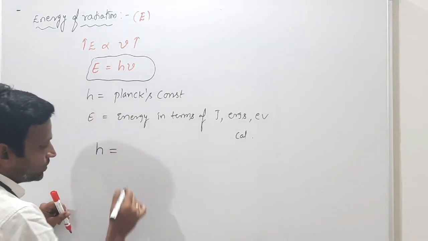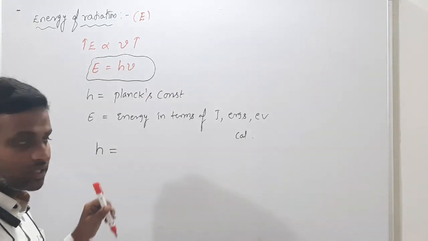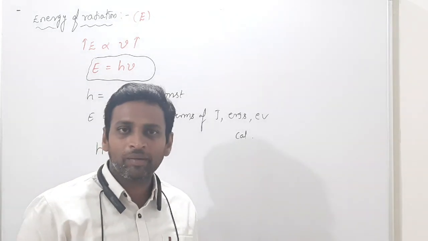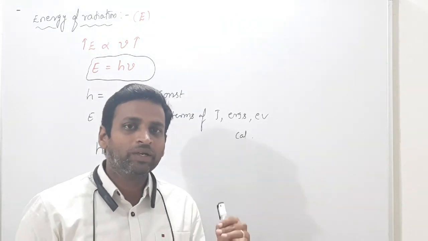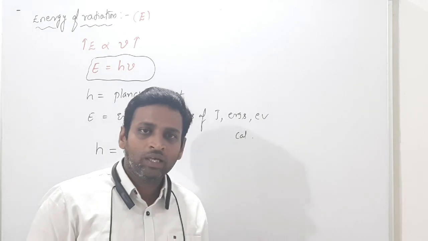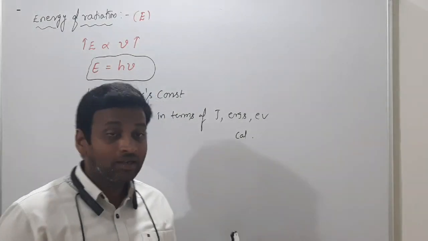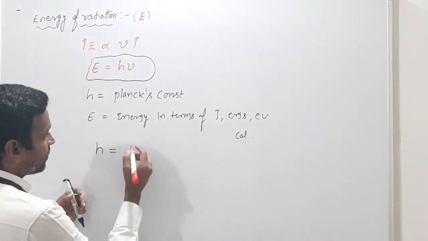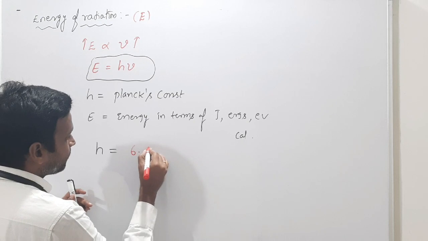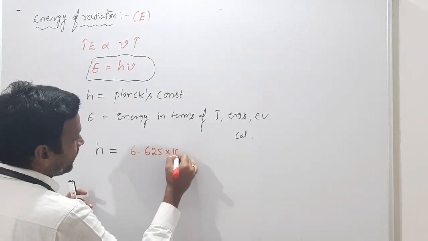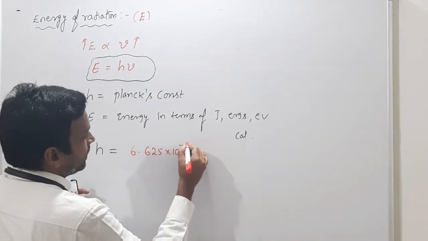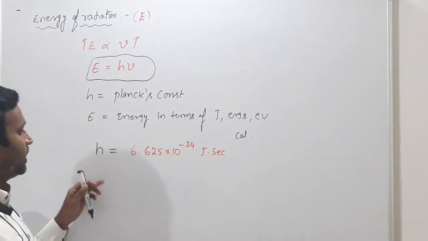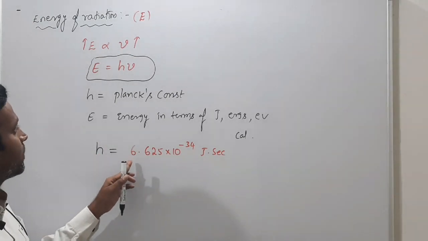And h has a value. The Planck constant value is given. Like Avogadro number, how are you remembering it? How are you remembering the speed of light, 3 into 10 power 8, or 3 into 10 power 10? Like that, we also have to remember the Planck constant value. What is the Planck constant value? It is 6.625 into 10 power minus 34 joule second. This is the Planck constant.